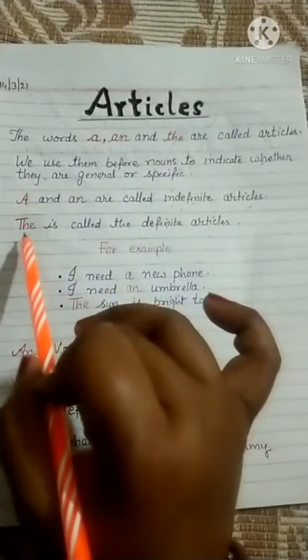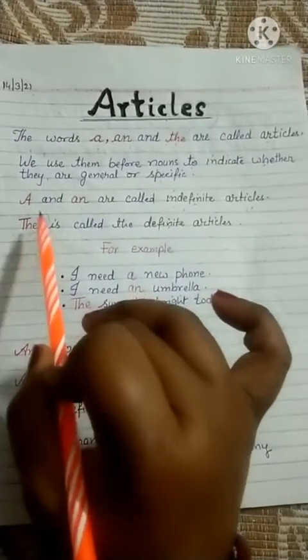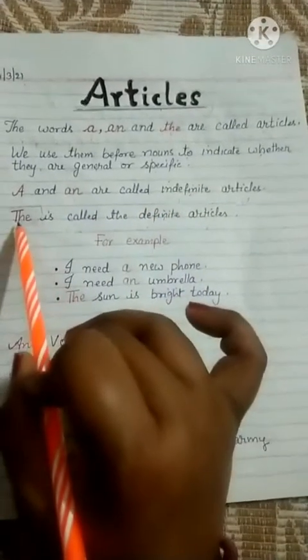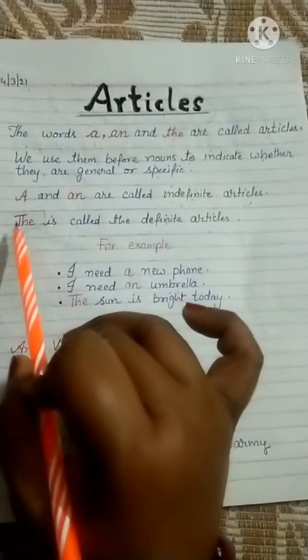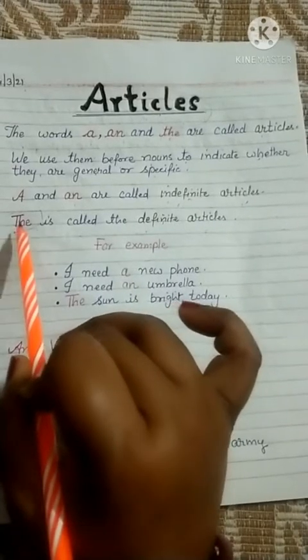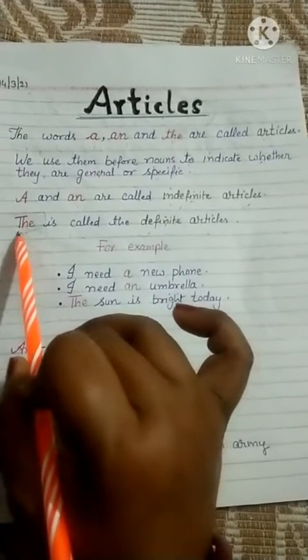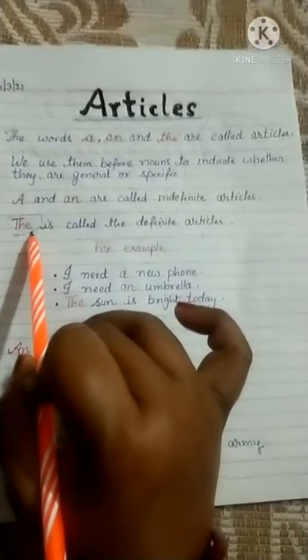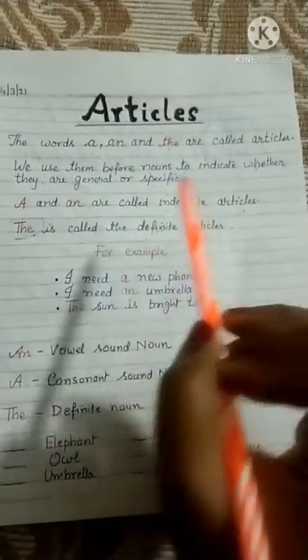And when we use the word the before a noun, it means we are using the definite article. Definite means which is specific, which we know very perfectly, about that we use the word the before the noun to indicate the definite article, beta.